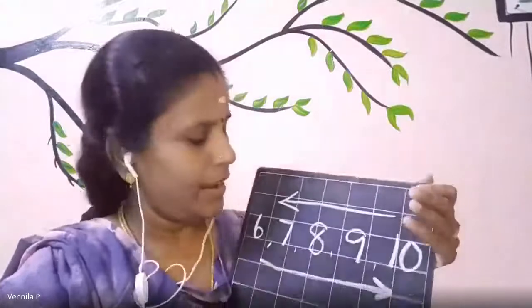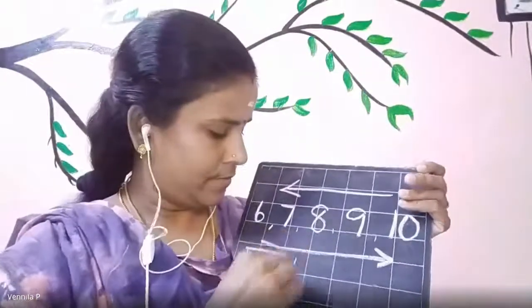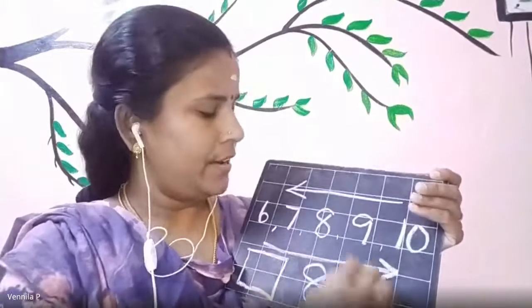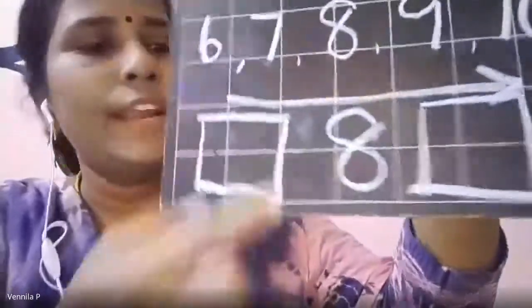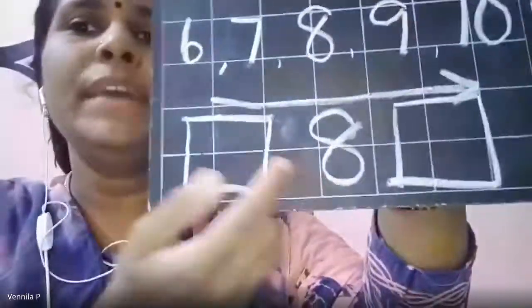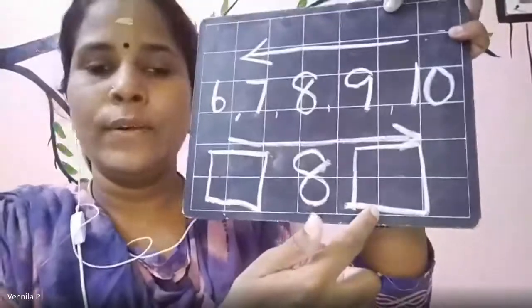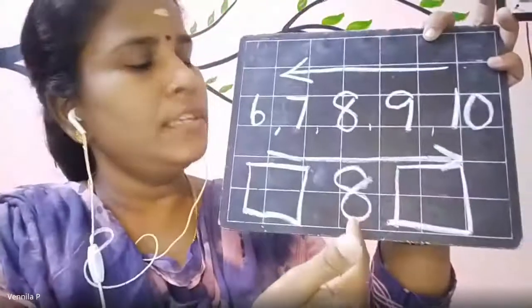Okay, now I will give you a sum here. See, I'm giving you a box here, and in between I'm giving you one number, 8. And here I'm giving you another box. Now I want to find out what comes before 8 and what comes after 8. After 8 means you will go this way, and before 8 means you will come this way.